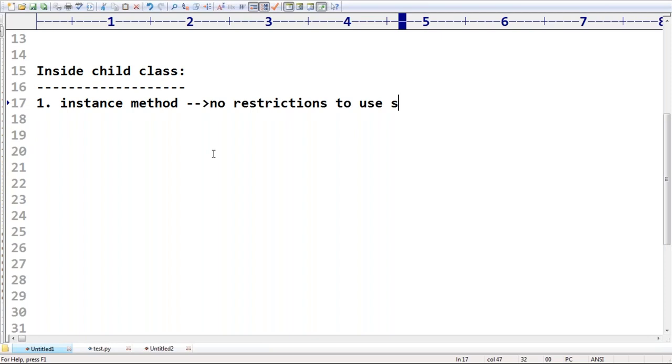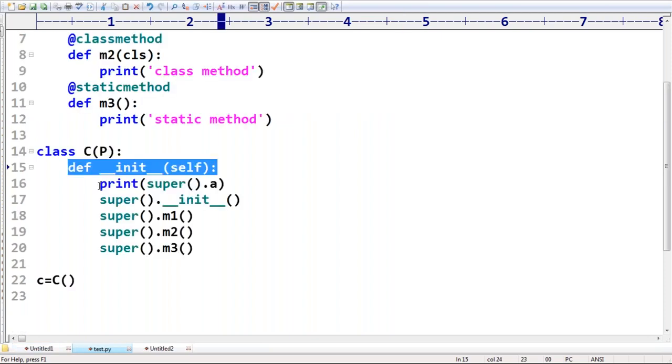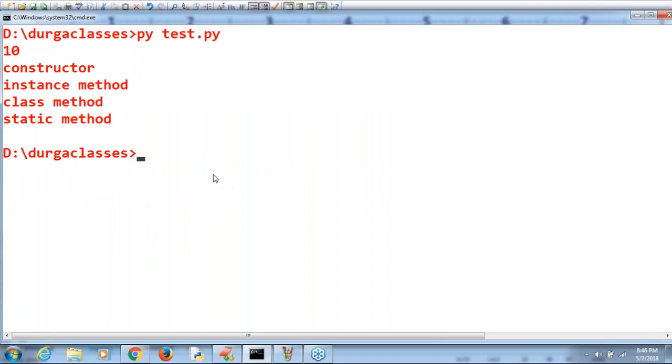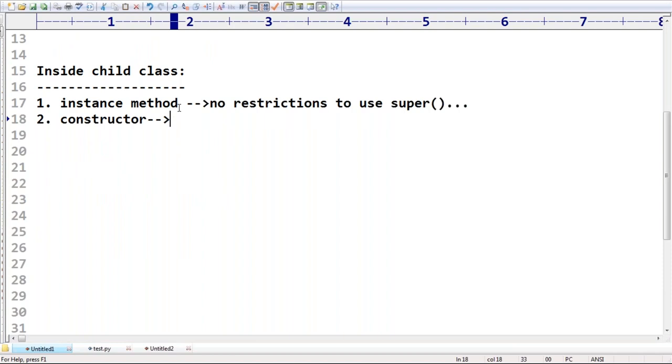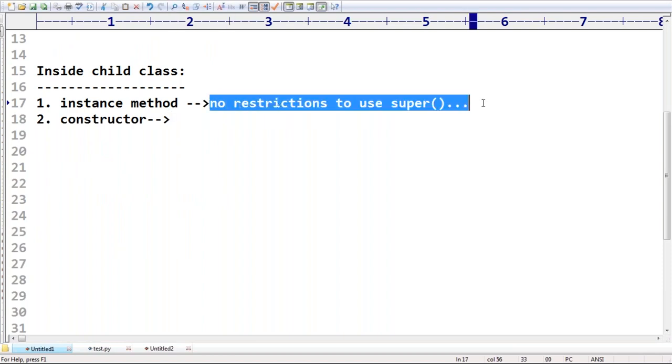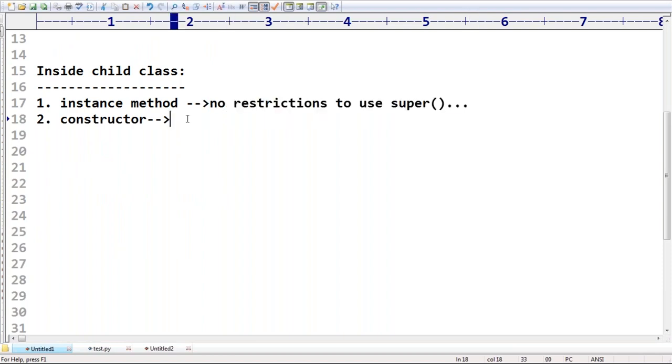Will all these activities by default be performed or not? Can you please cross check? Okay, let's go. Perfect. No doubt at all. You are not having any restrictions. Correct, right? So inside constructor, no restrictions to use super. No problem at all, sir. Happily, you can call an instance method, you can call a static method, you can call anything inside the constructor.